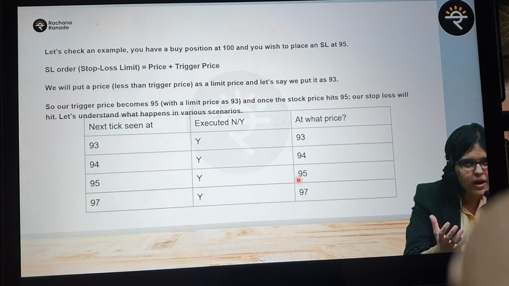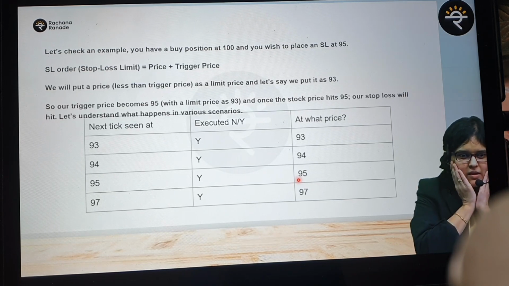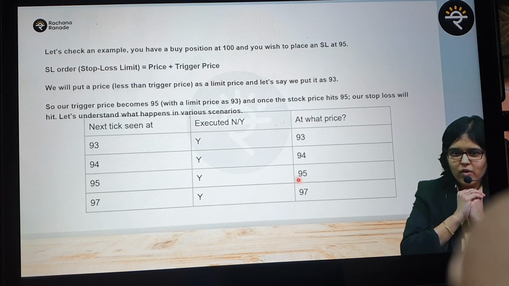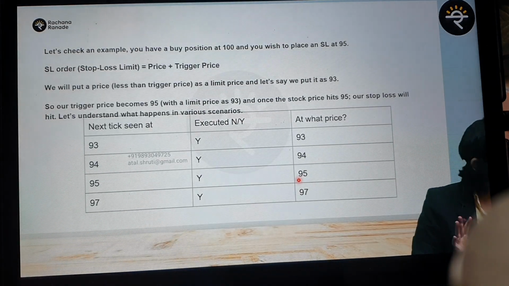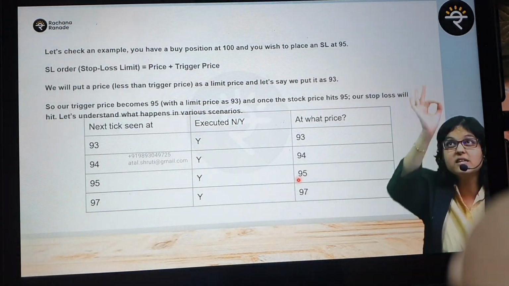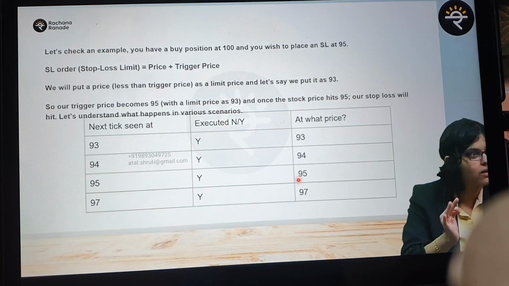Visualize, 1 lakh rupees are invested. Are you with me? You bought it at 100. It's going down. 96, going down, 95, triggered. Oh shit, triggered. Now I feel it is going to go down further. Why? 1 lakh rupees are invested, you are emotionally already down, and it is continuously falling since you bought. That's a common thing, no?